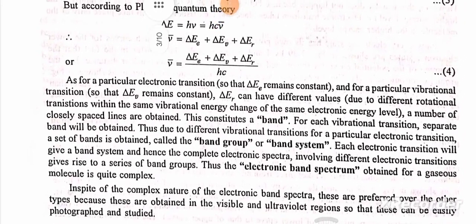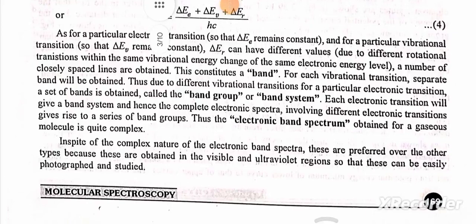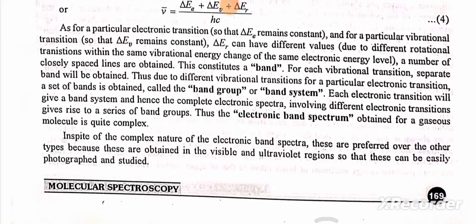For a particular electronic transition, delta E remains constant, and for a particular vibrational transition, delta ER can have different values due to different rotational transitions within the same vibrational energy change of the same electronic energy level. A number of closely spaced lines are obtained. This constitutes a band. For each vibrational transition, a separate band will be obtained.